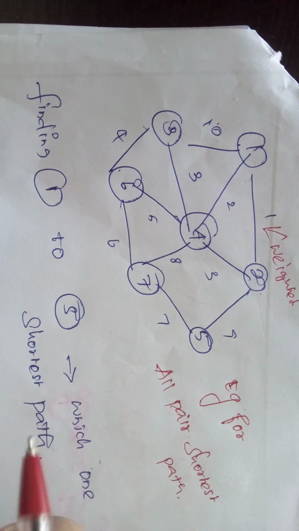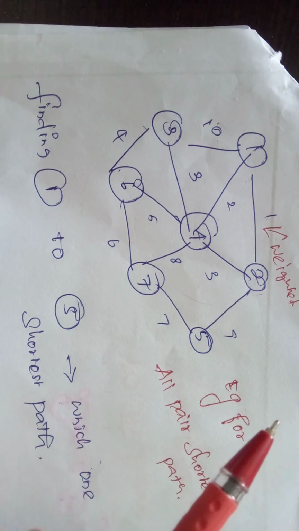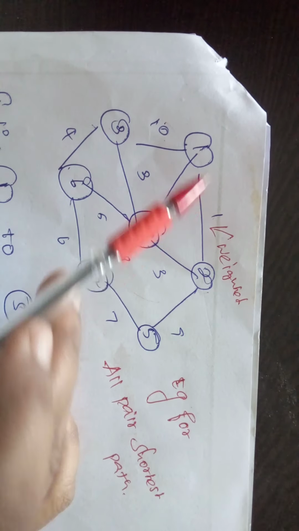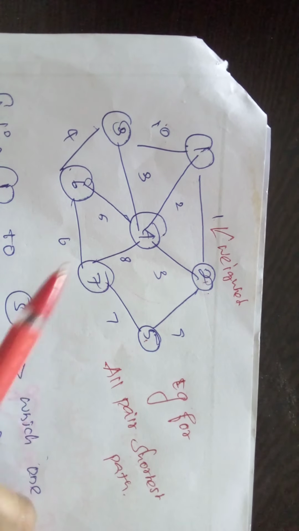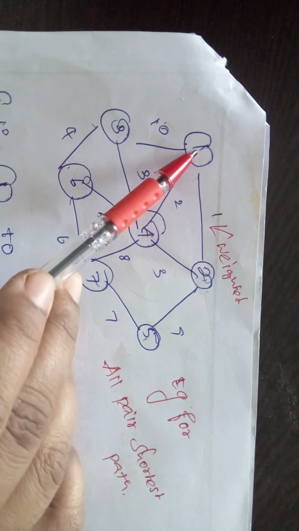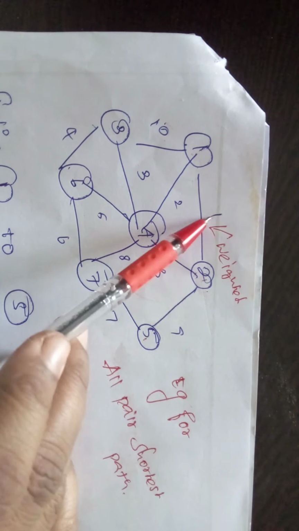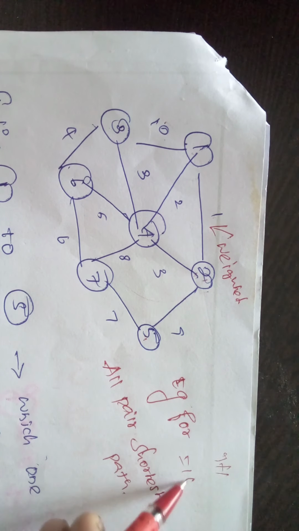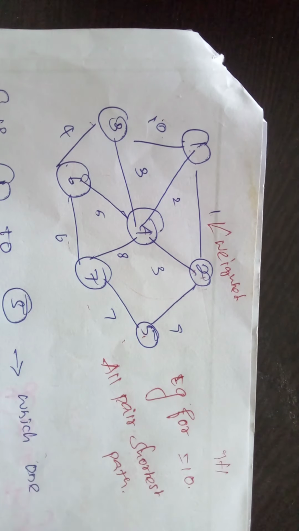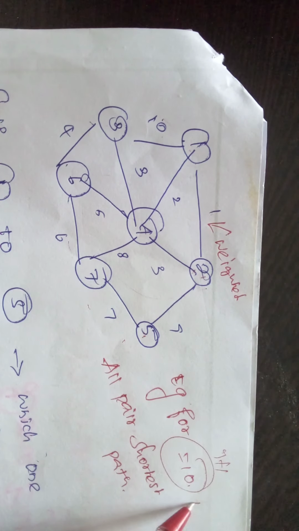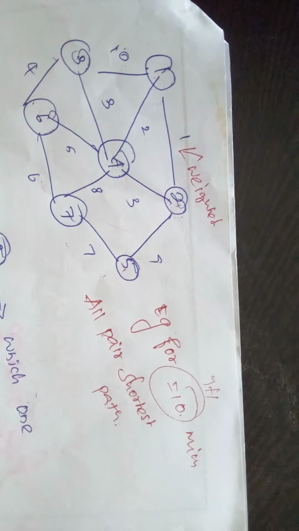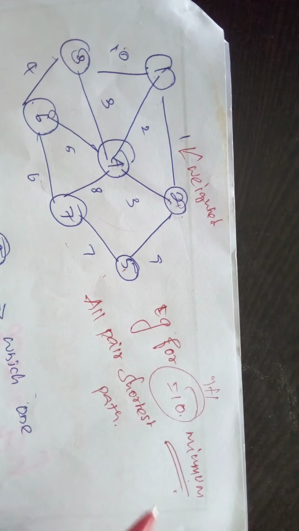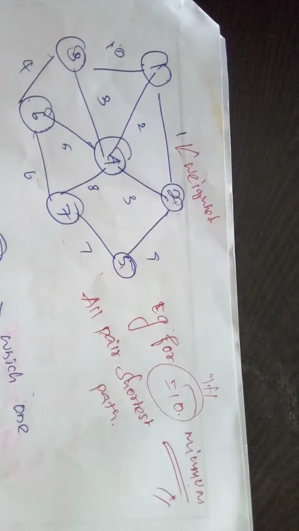I have to find which one is the shortest for traveling from 1 to 5. For 1 to 5, which one is the shortest, I have to count it. For example, 1 to 2 is value 1, plus 2 to 5 is 9, 9 plus 1 is 10. Like that I have to compare every one and find which one is the minimum value. That's very important, I have to consider only the minimum value here. This is the all pair shortest path problem.